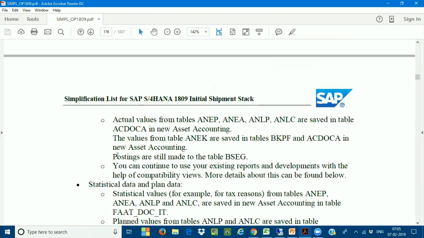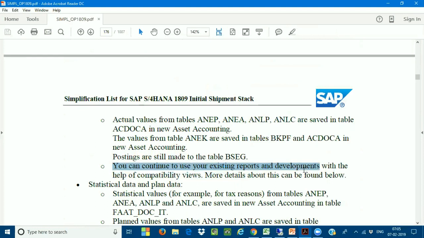So postings are still made to the BSEG level table. You can continue to use your existing reports and developments. My dear friends, you have done many developments earlier for asset accounting reporting. You have customized your reports. You have different transaction codes. No need to worry about those reports.